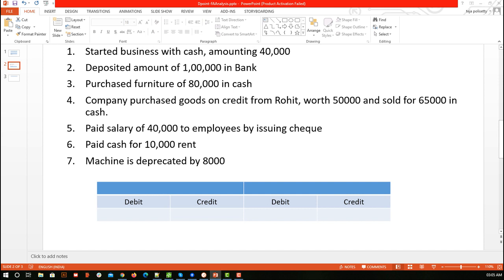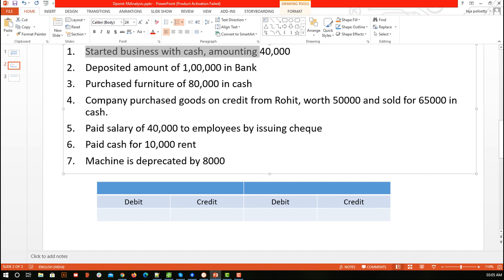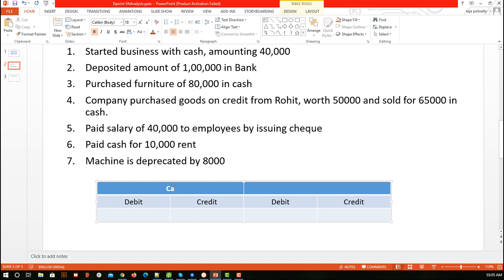Okay, so the first transaction is: started business with cash amounting to 40,000. So what terminologies are you seeing here? You are seeing that the business is starting and the cash account is involved. So one of the accounts that we see is the cash account, and the other is the capital account. You may ask how we know it is a capital account. As you do other transactions you will get to know, but because this is the first time I am showing you this, I am telling you directly.